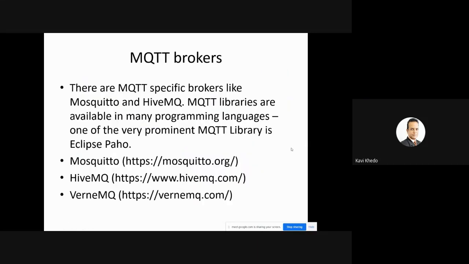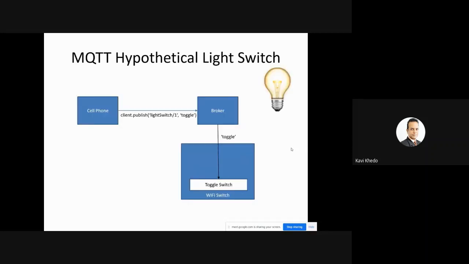Now, when it comes to implementation, I've just shown you a hypothetical light switch. If you are to implement this scenario, this application where you can control the switch in your house using MQTT, how you will go about doing it is implementation. I have a full session next week on MQTT implementation, but already this week I will give you some work to do to familiarize you with MQTT implementation before we discuss it next week.